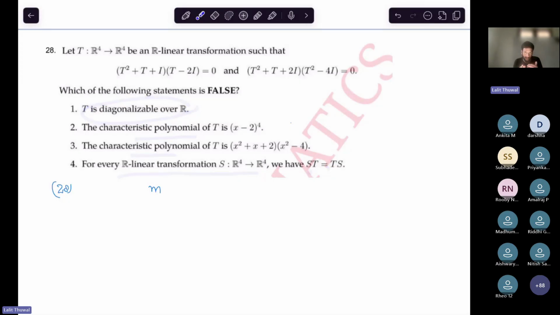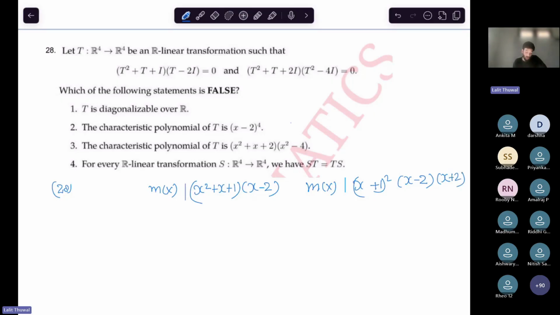How can we know? By the minimal polynomial, right? Every eigenvalue is a root of the minimal polynomial. So the minimal polynomial will divide these two polynomials, because these are annihilating polynomials of T, right? The minimal polynomial divides every annihilating polynomial. You should know that. x plus 1 whole square, x, let me factorize, okay?